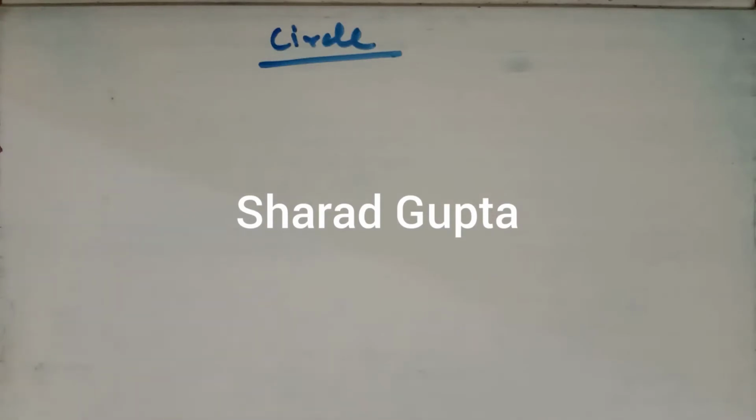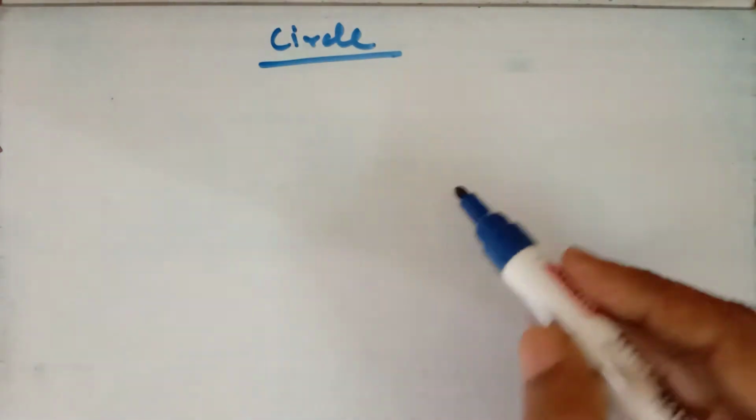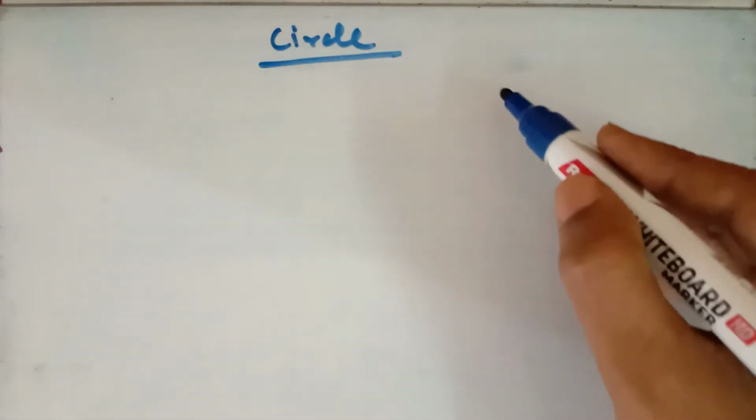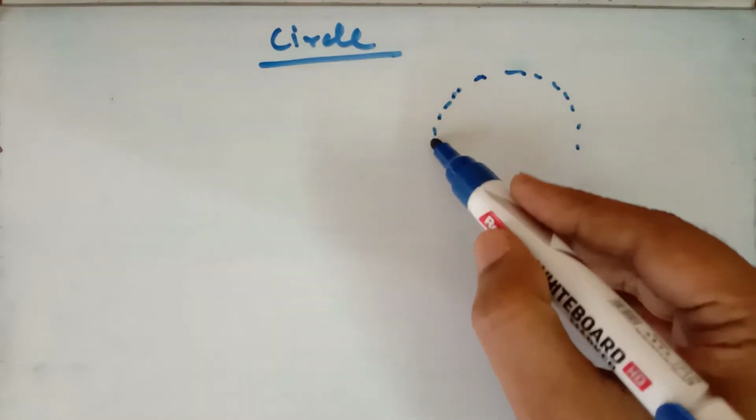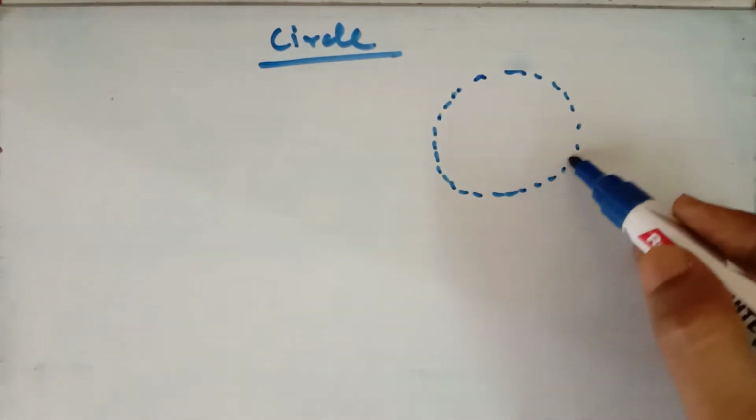Hello, this is lecture number 1 for the chapter Circles for class 9th, and first of all we discuss the basics of the circle. Now what is a circle? A circle is a set of points whose distance from a fixed point is always constant.